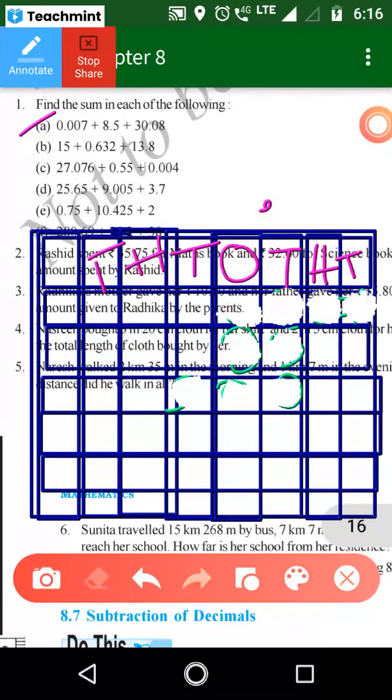Okay, so next problem. Look at here. So B problem I am solving now. 15 is there. 15 means 1 is in tens place, 5 is in ones place. Isn't it? So next one.